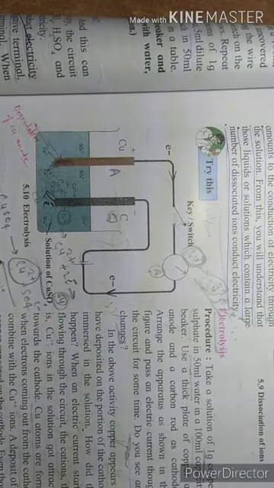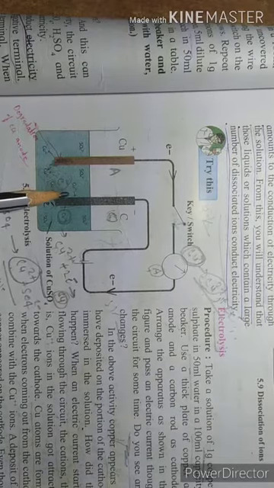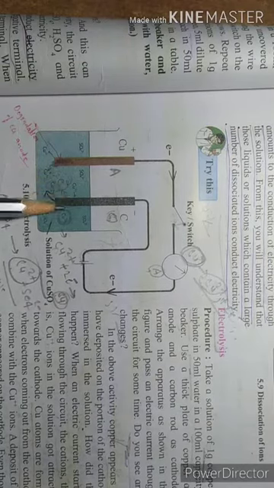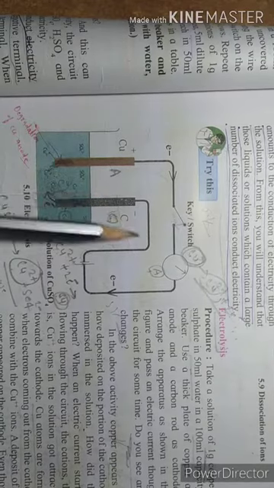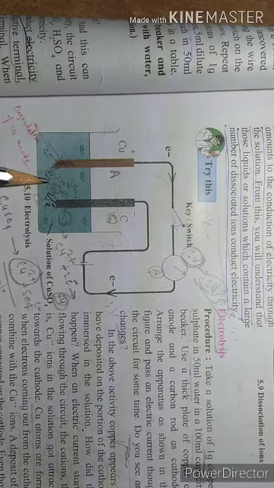In the same way, if I ask you one question: if you take pure water, in that case will current pass or not? The current will not pass, because pure water will behave like an insulator. The dissociation of pure water is very little, so there are no ions present in the solution.